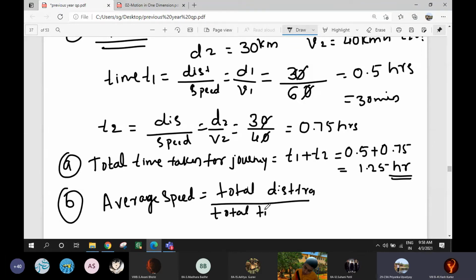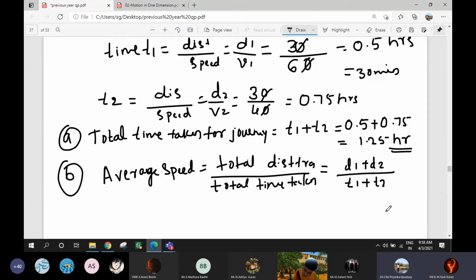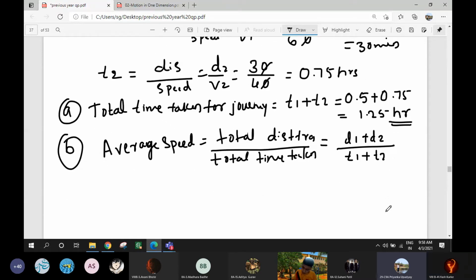So what is total distance traveled? 30 plus 30, 60. D1 plus D2 divided by T1 plus T2. So D1 plus D2 is 60, divided by, already we know T1 plus T2 is 1.25.